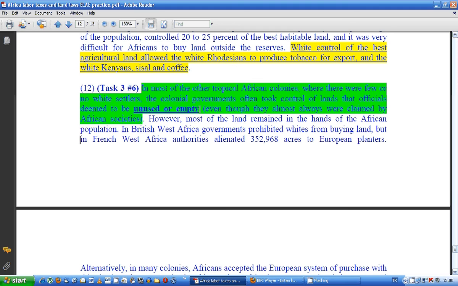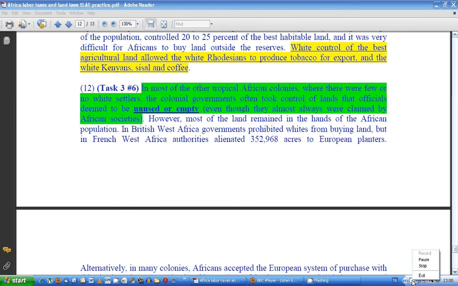Unused or empty. Either of these words, you don't need to write both of them. If you just write one of these, that would be an acceptable answer.